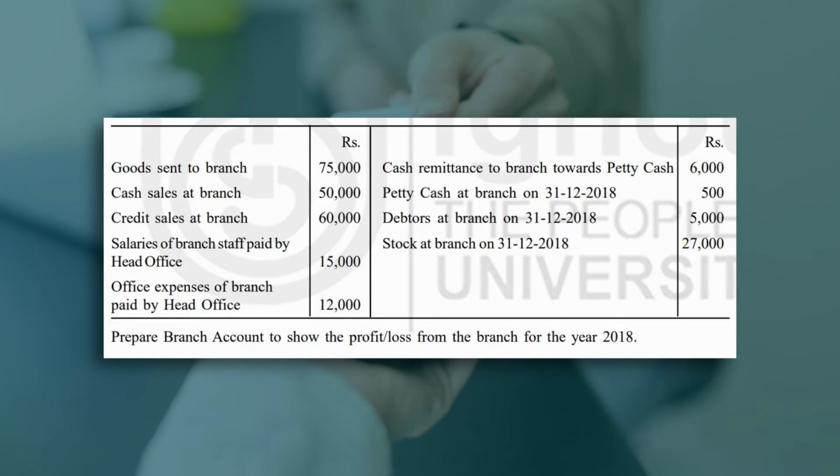Petty cash at branch, this is the closing balance of petty cash, that is 500. This is the closing balance of debtors 5,000, and this is the closing balance of stock 27,000. Prepare branch account to show the profit and loss from the branch for the year 2018.